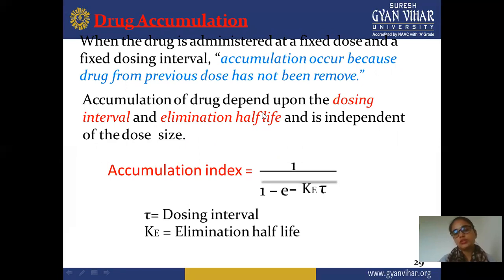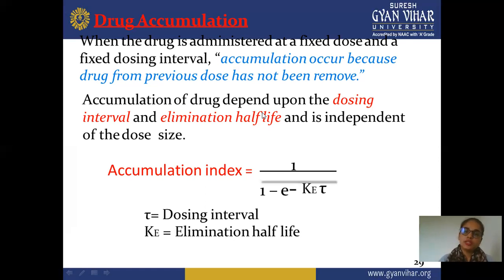The accumulation of your drug depends mainly on the dosing interval, how much interval you are taking: 6 hour, 8 hour, or 12 hour. According to this dosing interval, accumulation of the drug or elimination half-life may vary. It doesn't give a similar or constant result, because we are changing the dosing interval or the elimination half-life of your drug, and it is independent of the dose size. Means how much dose size you select does not matter, it is not depending on the dose size.